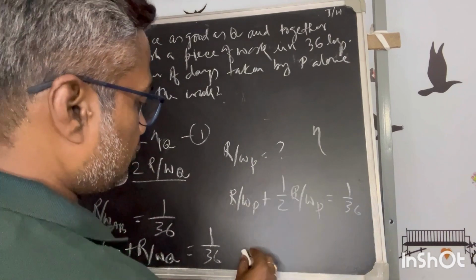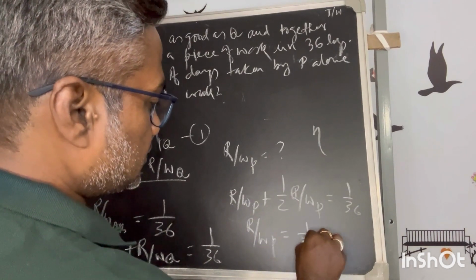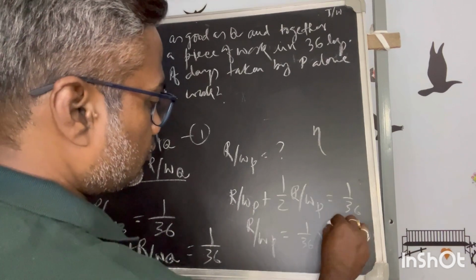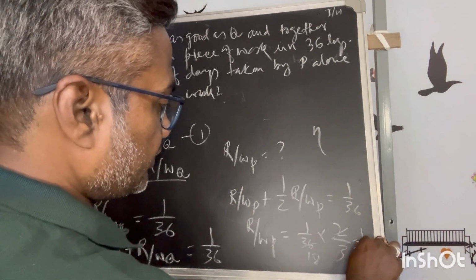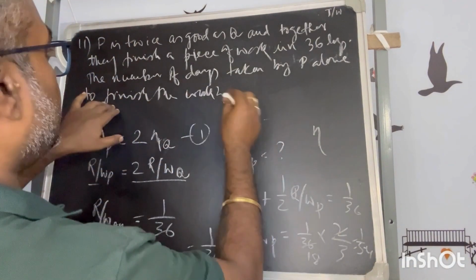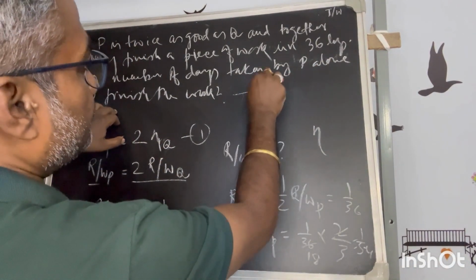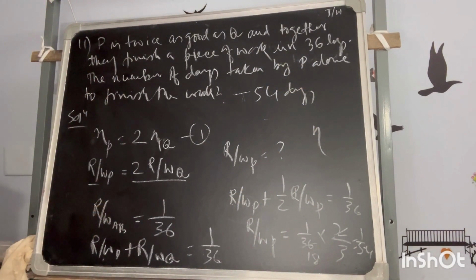So this is 3 by 2. So the rate of work of P is 1 by 36 into 2 by 3, 1 by 54. So if the rate of work is 1 by 54, how many days will P alone take? 54 days. Simple. Understood? Okay.